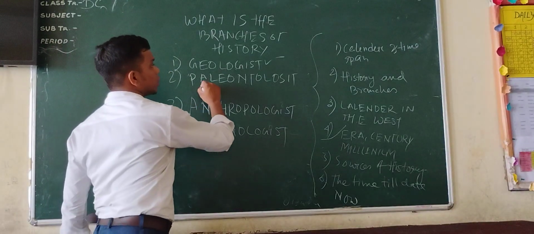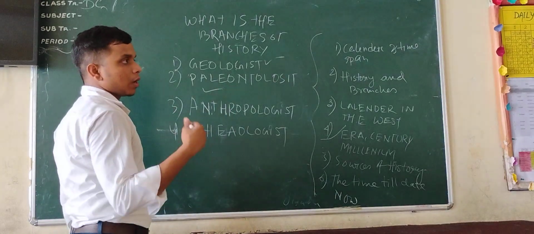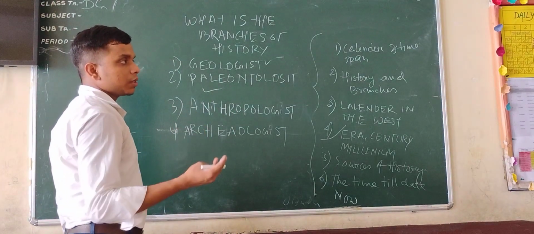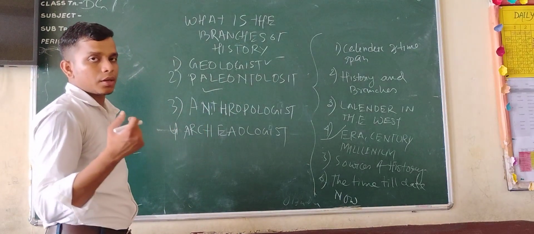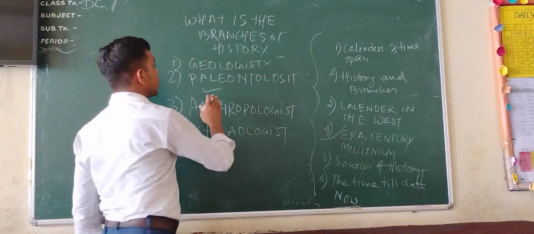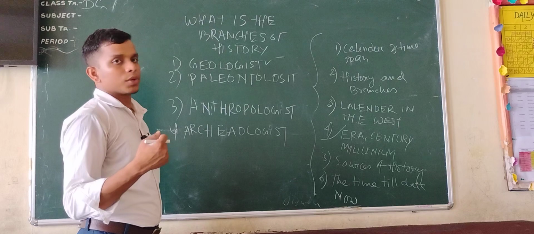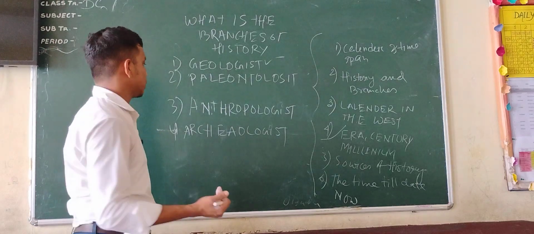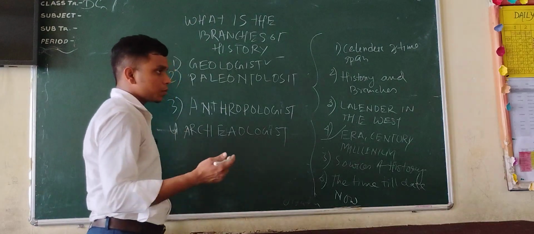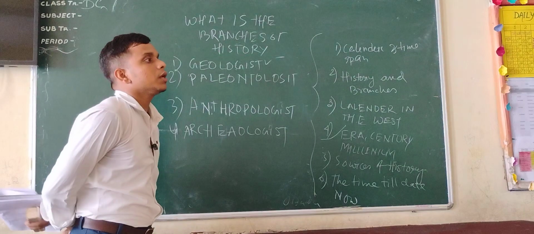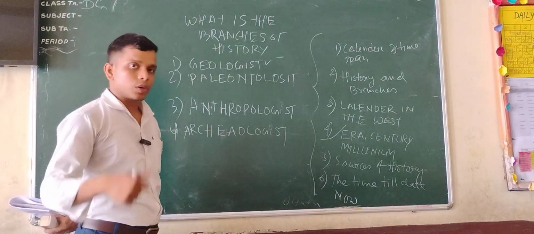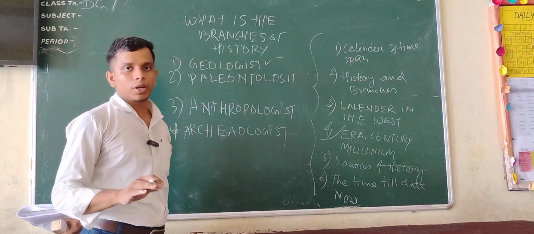The geologist is the study of the physical area of Earth. The next one is paleontologist, the study of plants, animals, and humans of ancient time. And what is an anthropologist? Anthropologist is the study of the culture of human civilization from past to present. And what is an archaeologist? Archaeologists need to dig a particular area.